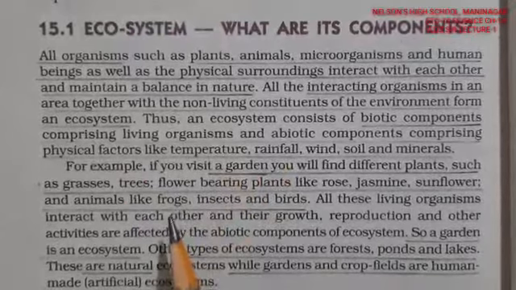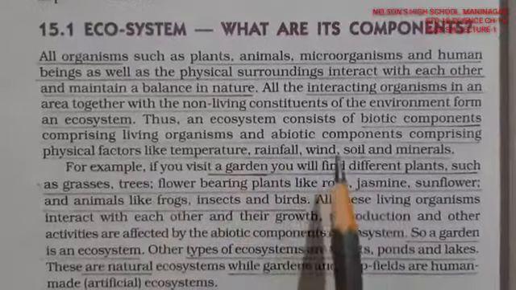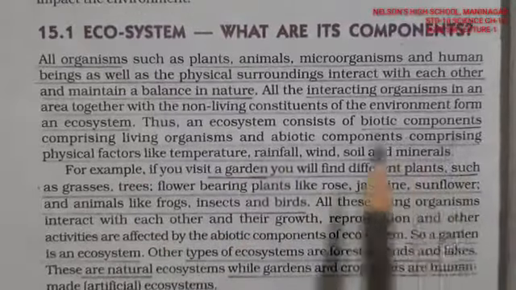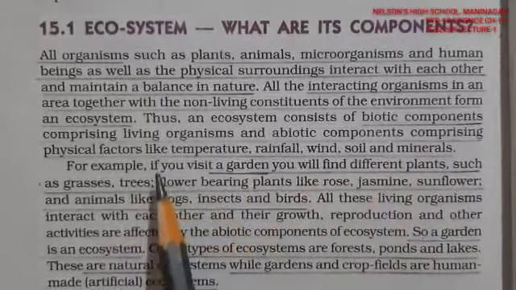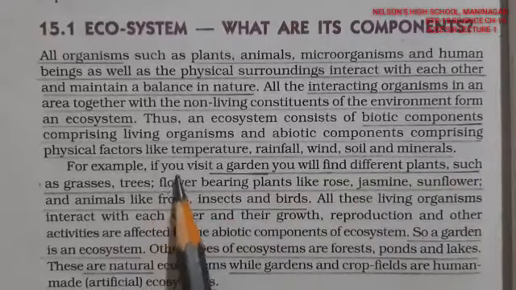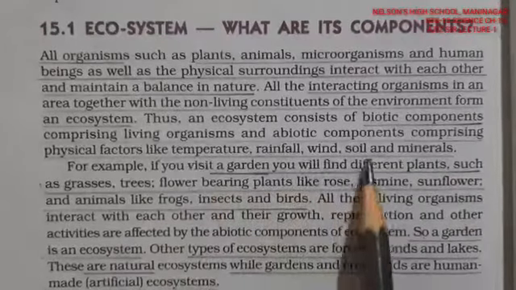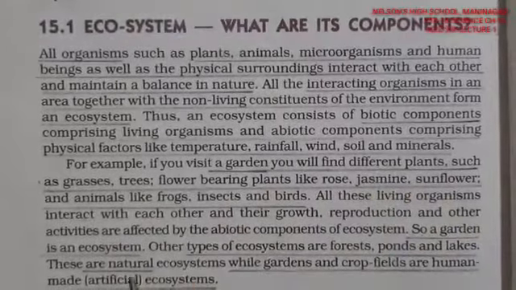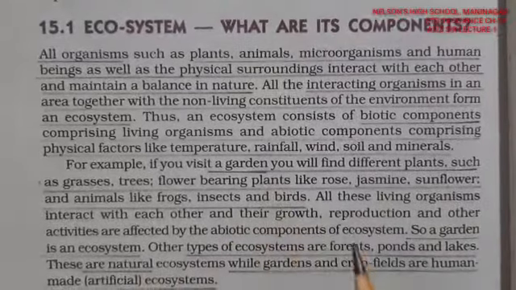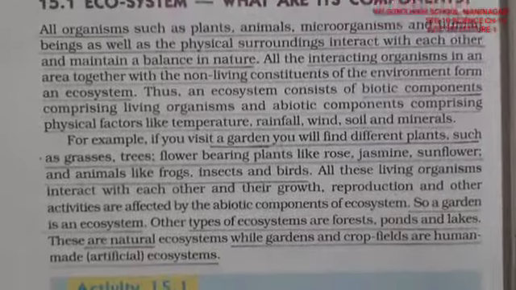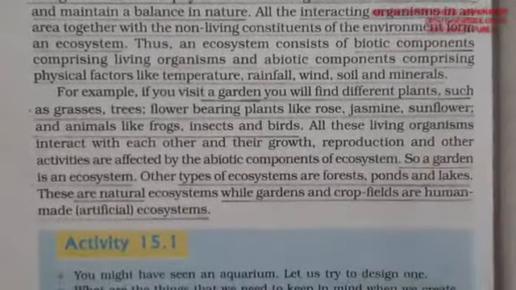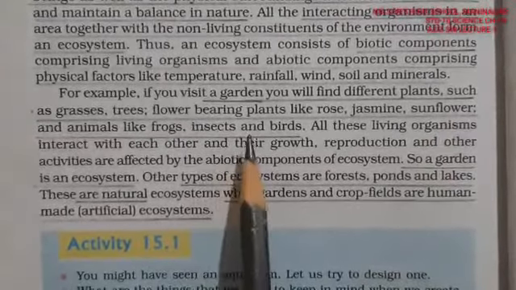Now what are the other factors that affect that? Biotic components comprise living organisms, and abiotic components we have learned. Then including these, other factors which affect us are temperature, rainfall, soil, minerals and everything. This comes in gaseous medium, this comes in liquid medium, this comes in solid medium. Now we will try to understand what basically an ecosystem is.